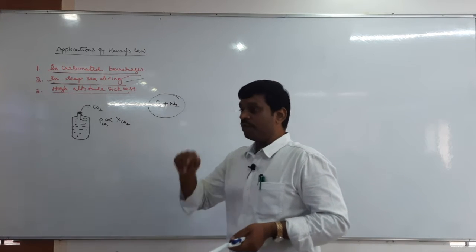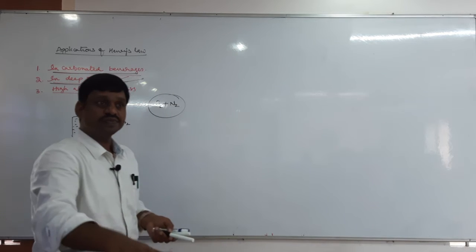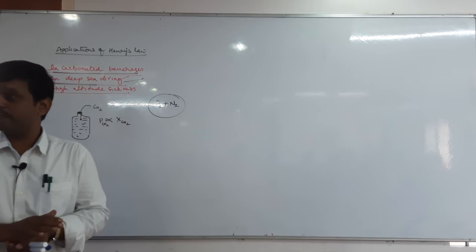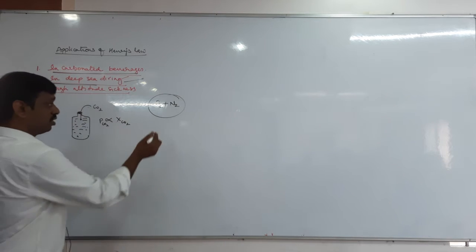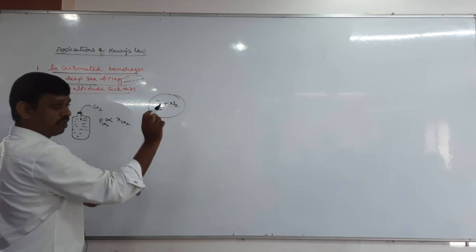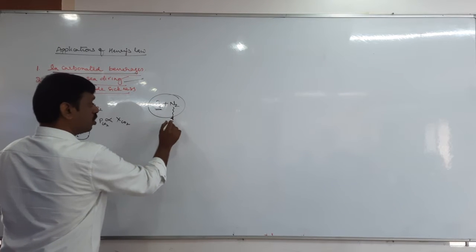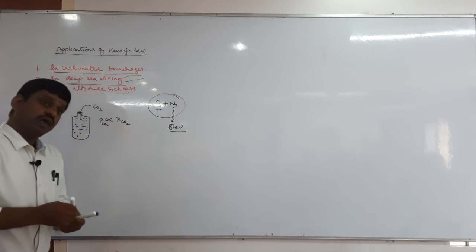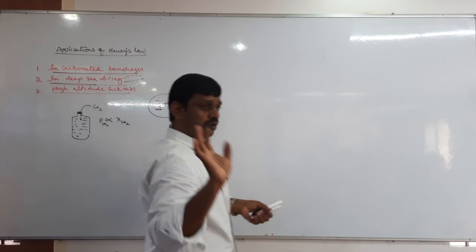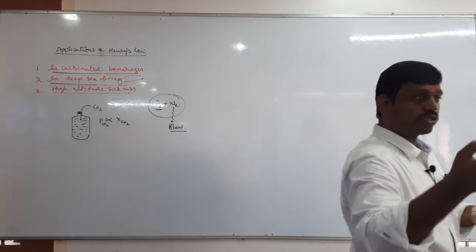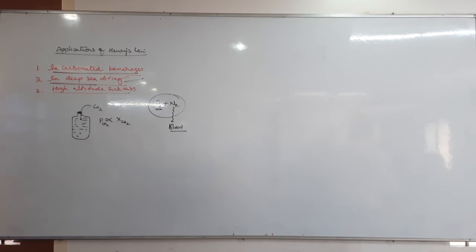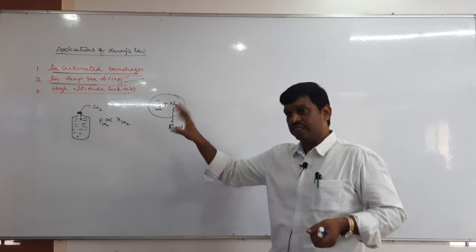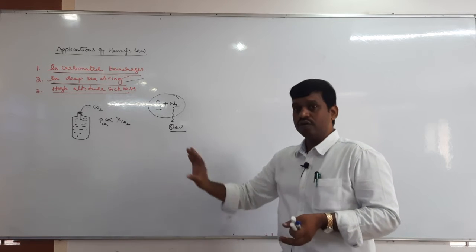Okay. Now the problem is when sea divers go deep. When the sea divers go deep, the pressure increases. When pressure increases, of course oxygen is soluble, no problem. Along with oxygen, nitrogen is also soluble in blood. Even though nitrogen is soluble in blood, it is not a problem, because nitrogen is inert. It does not react with any other components. So when nitrogen is dissolved, it is inert and not harmful to blood.